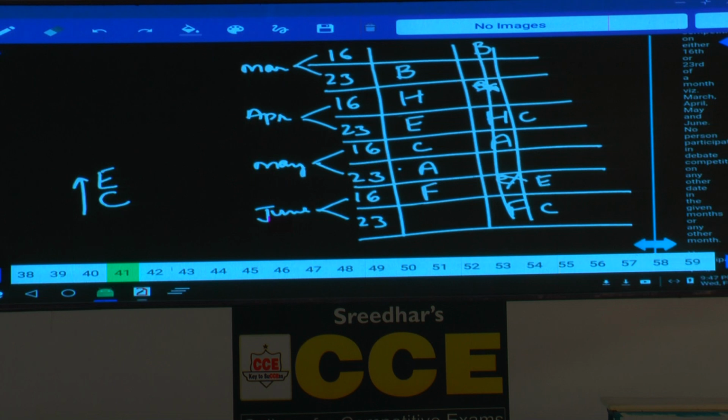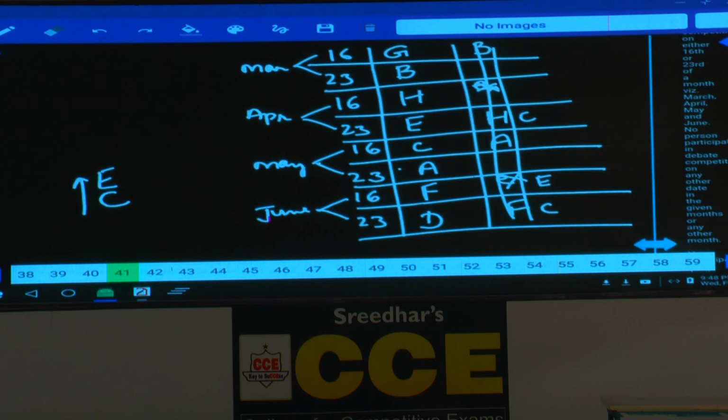Hence, now we are left with only one case, and G participated in one of the months before D. G before D, hence G must be on March 16th and D must be on June 23rd. Yes, what is the order here? GB, HE, CA, FD is the order in which these 8 persons participated on 8 different dates in a year. Clear now? Then question number 39.